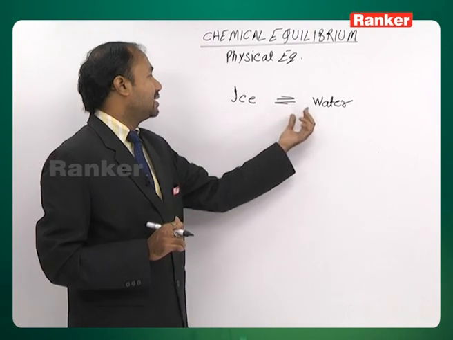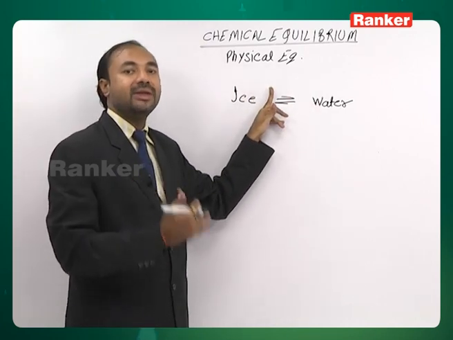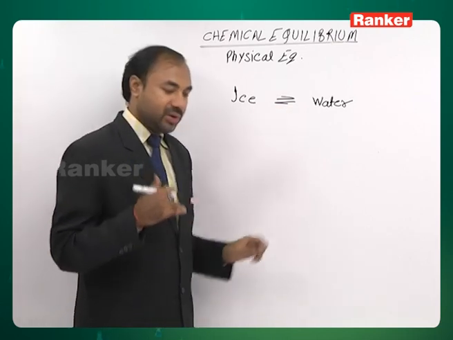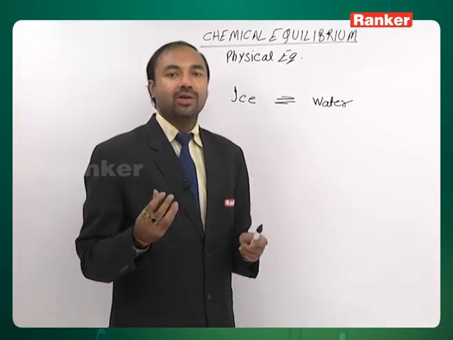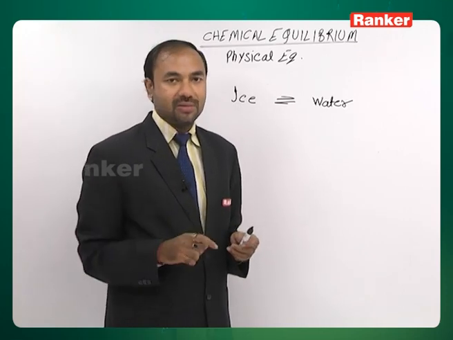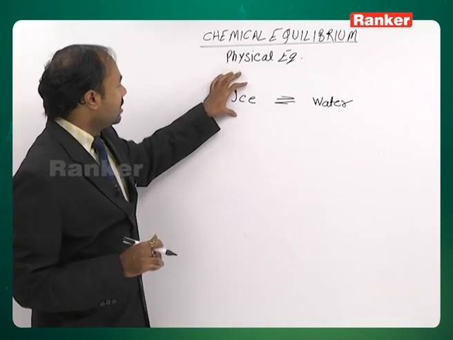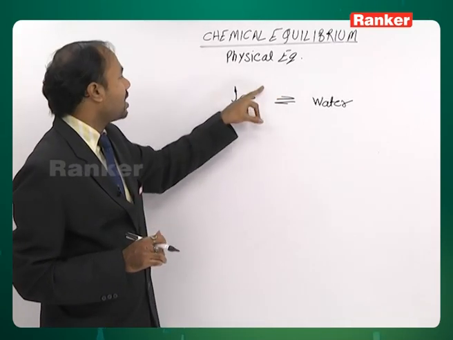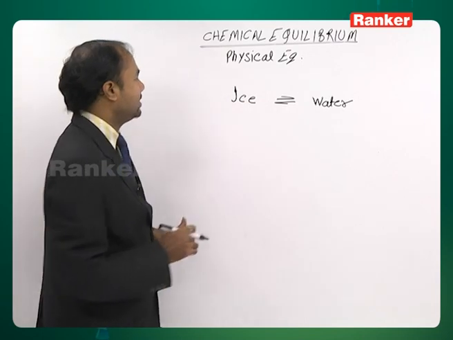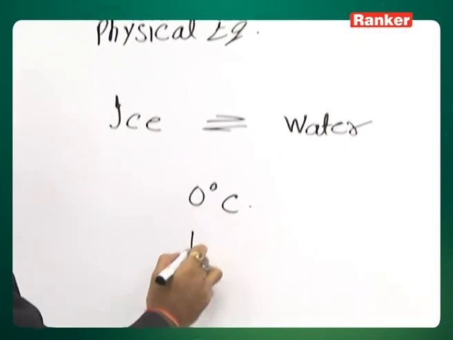Second thing is that here we can check effect of pressure over the melting point of ice. If you increase pressure, the melting point of ice or freezing point of water changes. How it changes? See that here. Suppose what we did, we took ice at 0 degrees Celsius and 1 atm pressure.